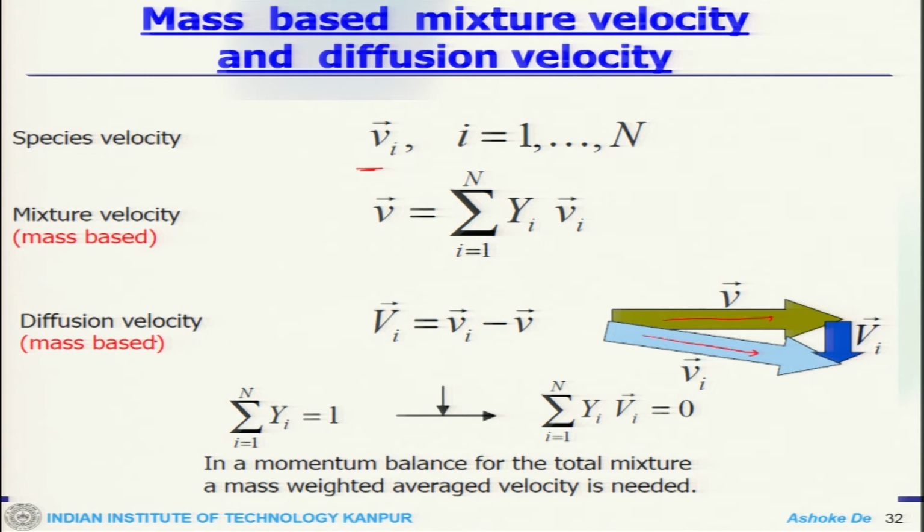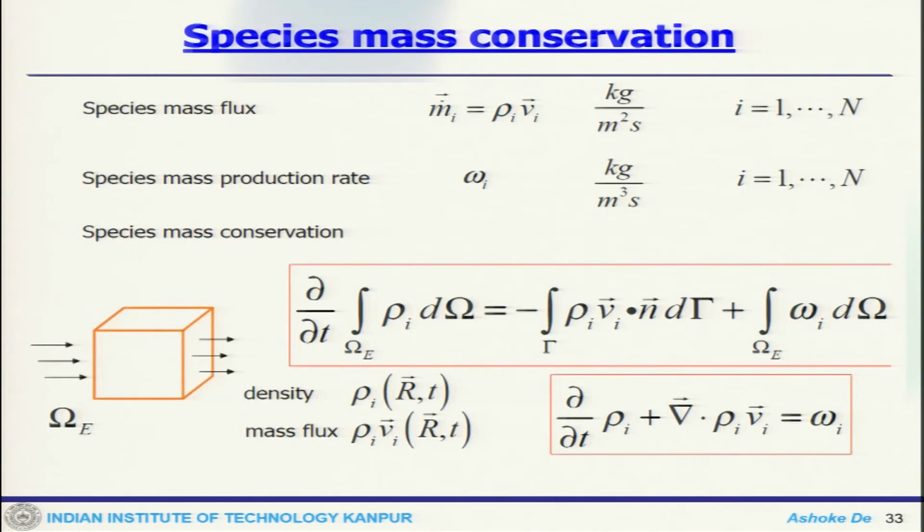So, the diffusion velocity is the difference between these two velocities. For the species in the system, the summation of y_i is 1, and the summation of the product y_i by V_i should be 0. So, that means in a momentum balance for the total mixture, a mass weighted average velocity is needed. This is an important point to be noted here, that it is mass weighted.